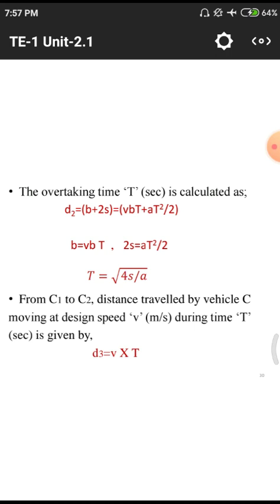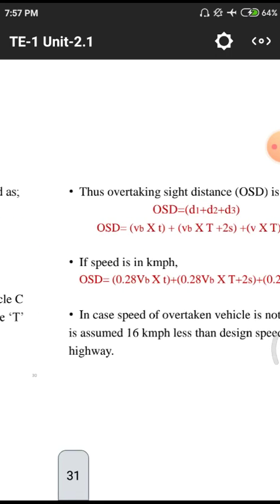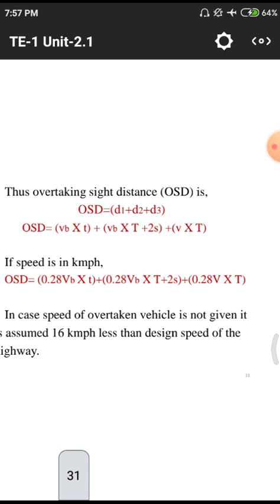Simply in the third formula we are having C1 to C2. Distance traveled by vehicle C, moving with a design speed of V meters per second during the time T seconds, is given by D3 equals V into T, that means velocity into time. After that, overtaking sight distance equals D1 plus D2 plus D3. We are having D1 equals velocity into time, D2 equals VB into 2 plus 2S, D3 equals V into T.